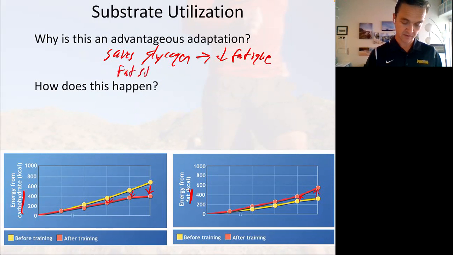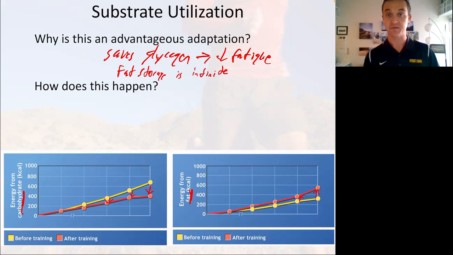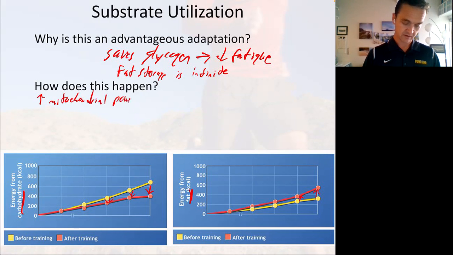Fat storage is, for the most part, infinite. For all practical purposes, we have as much fat to use as we want. Okay, how does this happen? This happens by increased mitochondrial power, right? Also increased fat storage